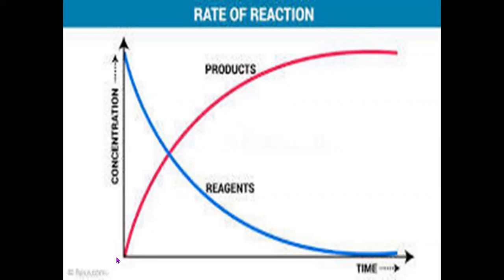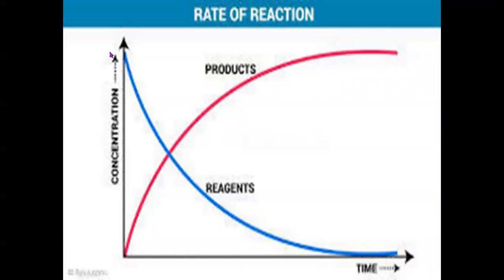Why? The concentration of product is 0 here because only reactant exists at that time. Means in the beginning, at initial time t is equal to 0 seconds, only reactants are there. No product is formed, or the reaction has not yet started.